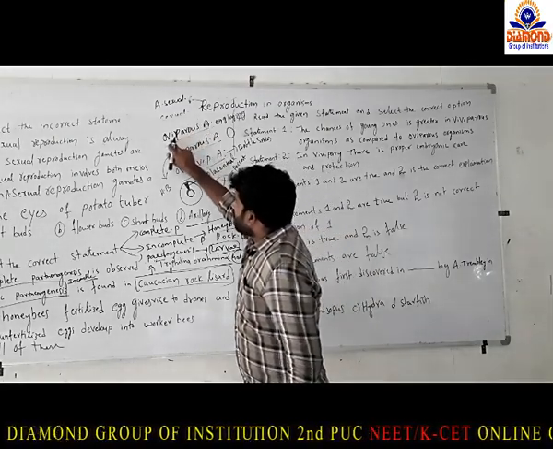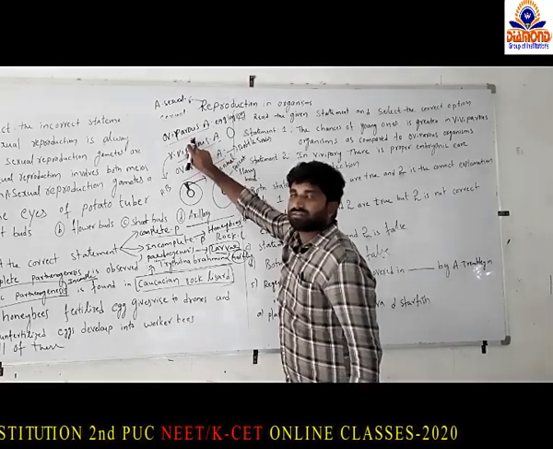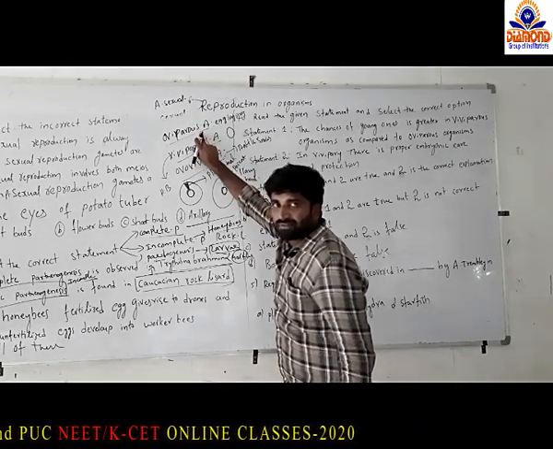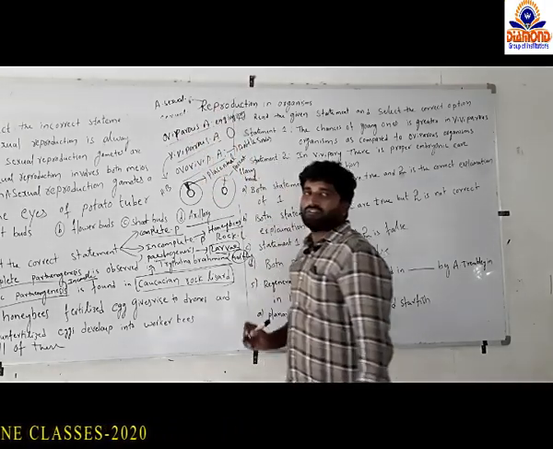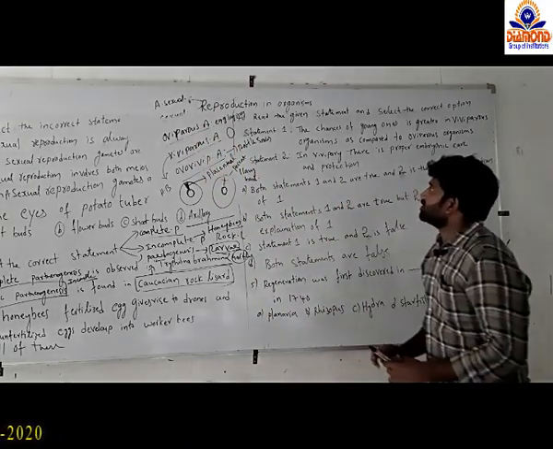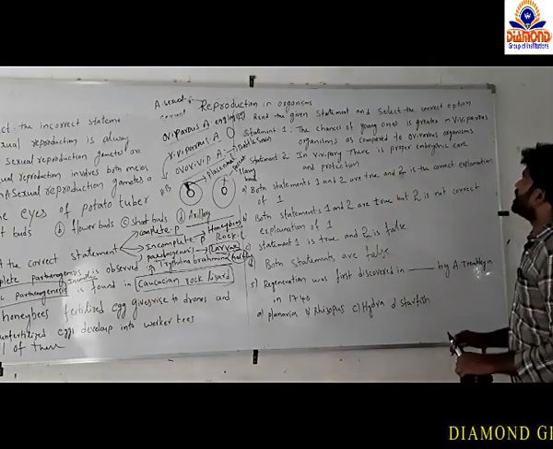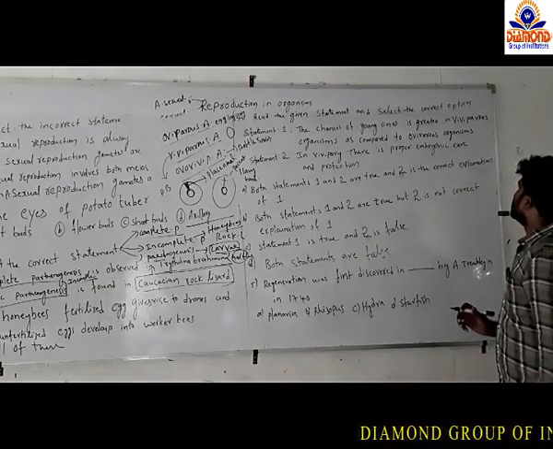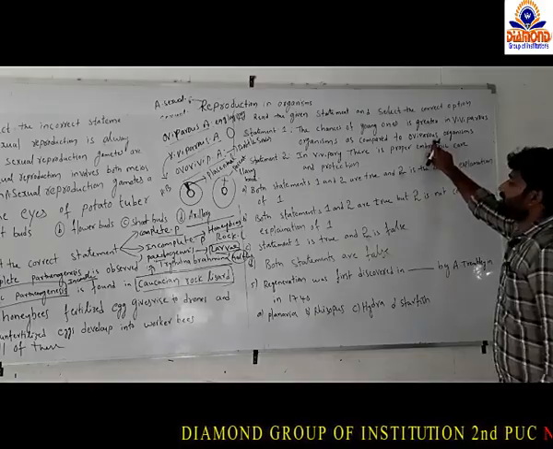Those types of animals we call viviparous animals. The organisms that don't have any placental connections, where the new individuals develop outside the body of the parent, are oviparous animals. So based on that concept, the question says the chances of survival of young ones is greater in viviparous organisms as compared to oviparous organisms.